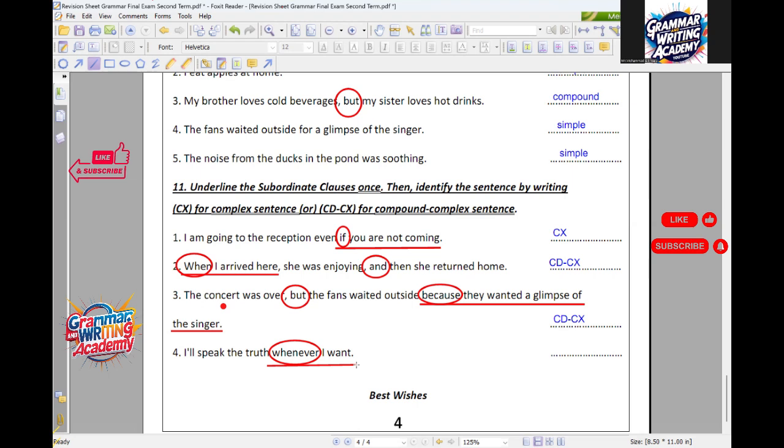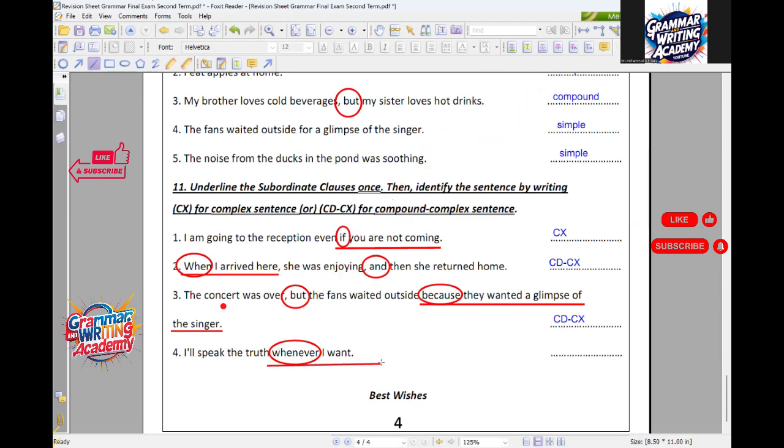Find the subordinating conjunction or the relative pronoun and circle it like me. You don't have to circle it, by the way, but it will guide you to the answer, so it's much better to answer in this way. Then underline the subordinate part as I asked you to do. I don't know what happened to the mouse. Wait a minute, please.